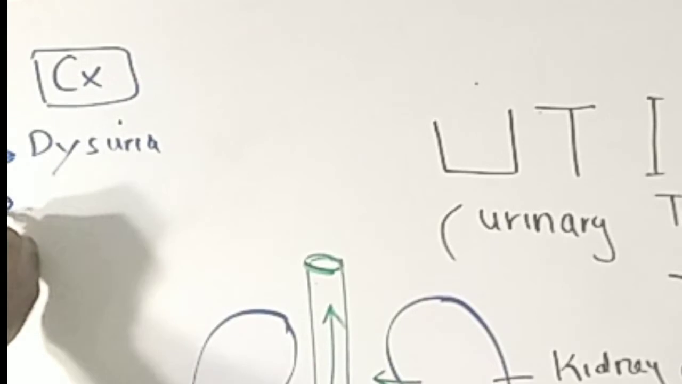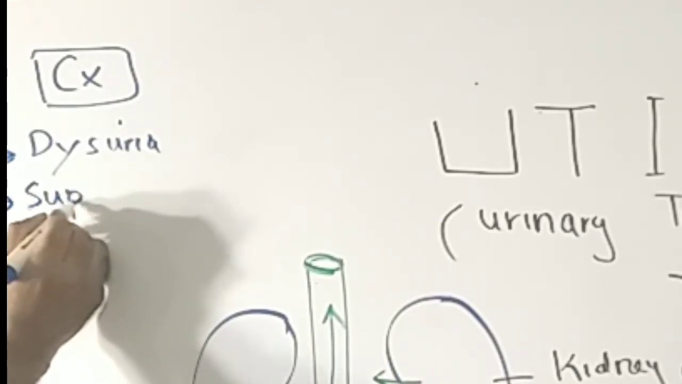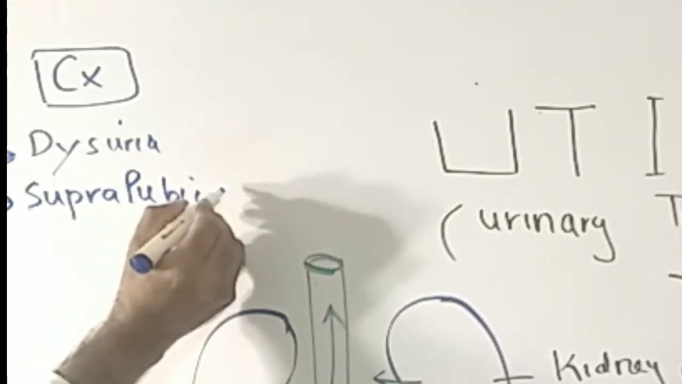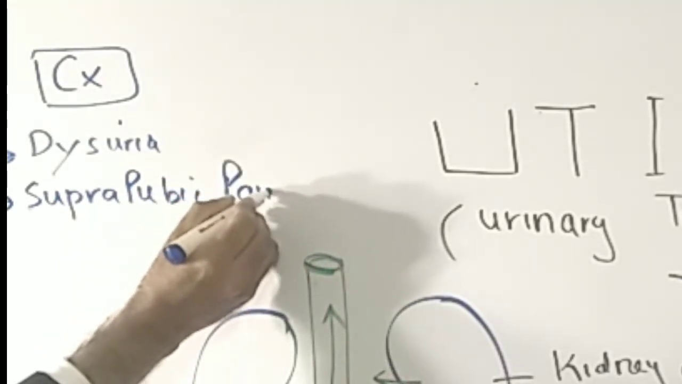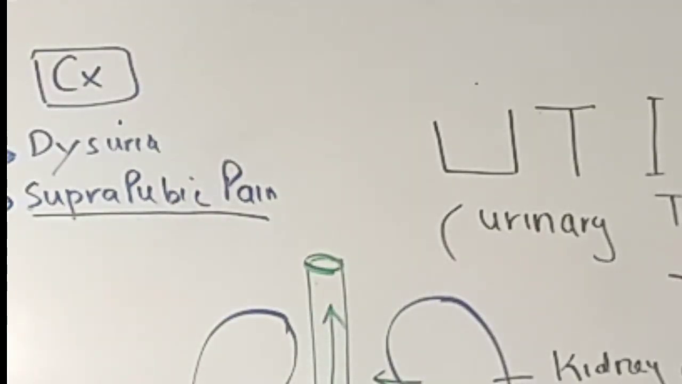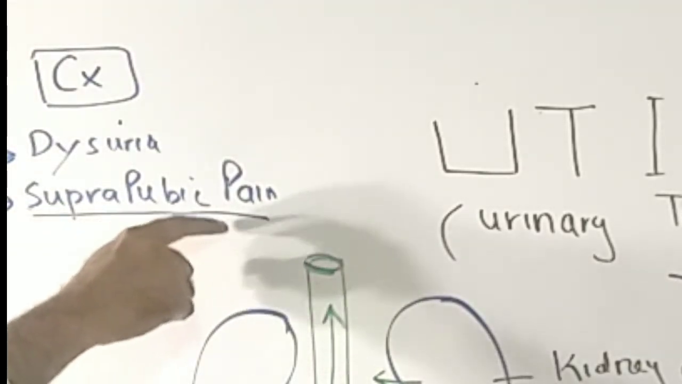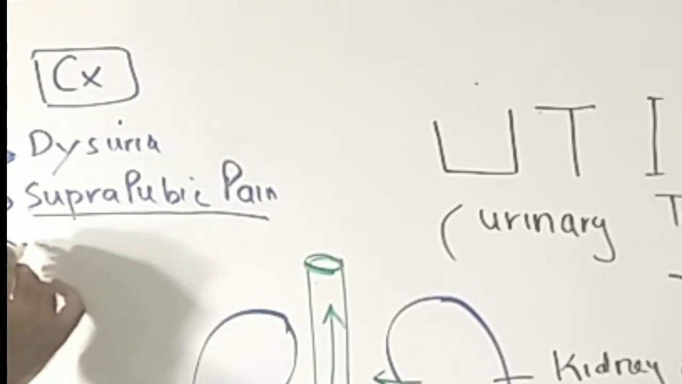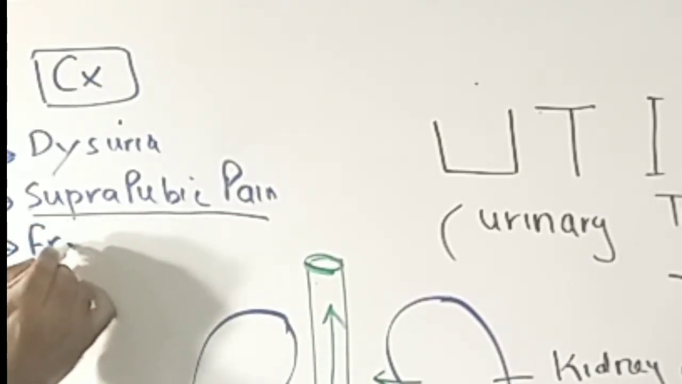Secondly, suprapubic pain. This is the pain right above the pubic area, or you can say the lower abdominal area, where the patient will feel pain and heaviness. The patient may give a history of frequency and urgency.